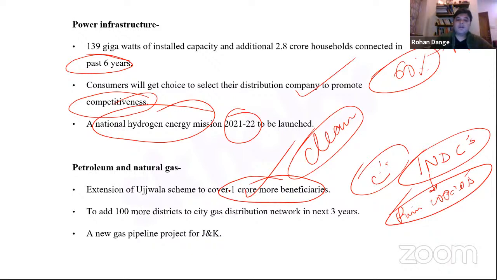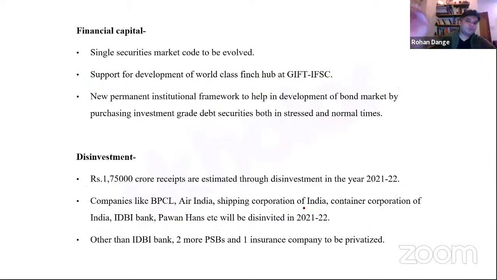Under this, the budget also envisages the addition of 100 or more districts to city gas distribution networks in the next 3 years, right? Also, a new gas pipeline project for the Union Territory of Jammu and Kashmir is on the anvil. Okay, let's talk about financial capital now.